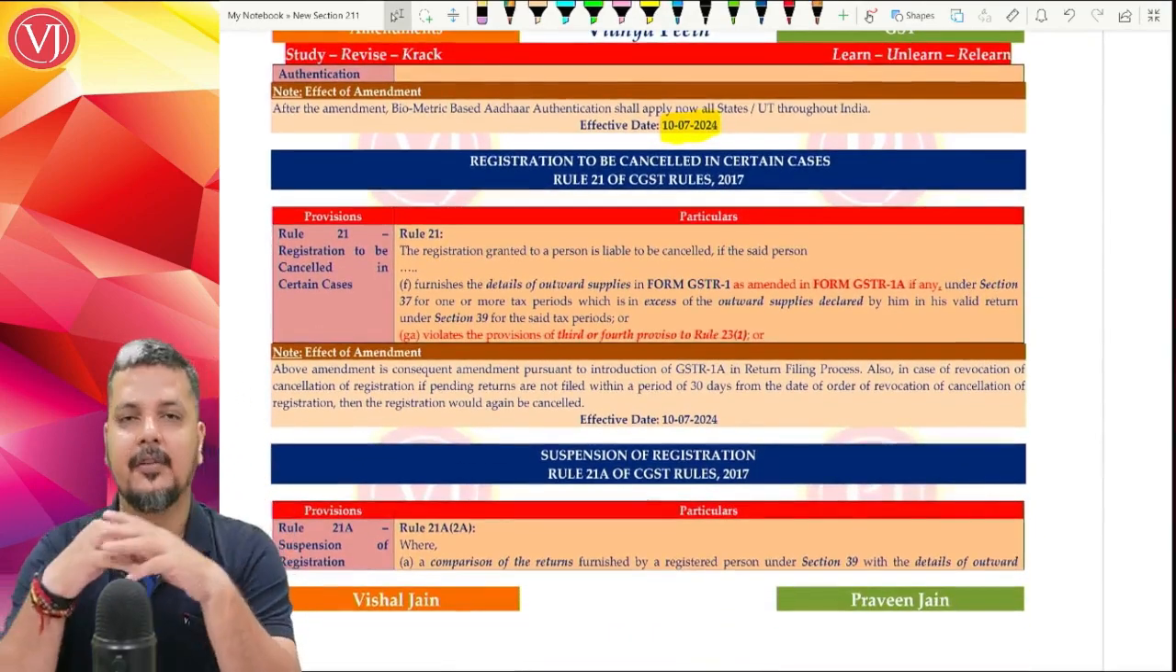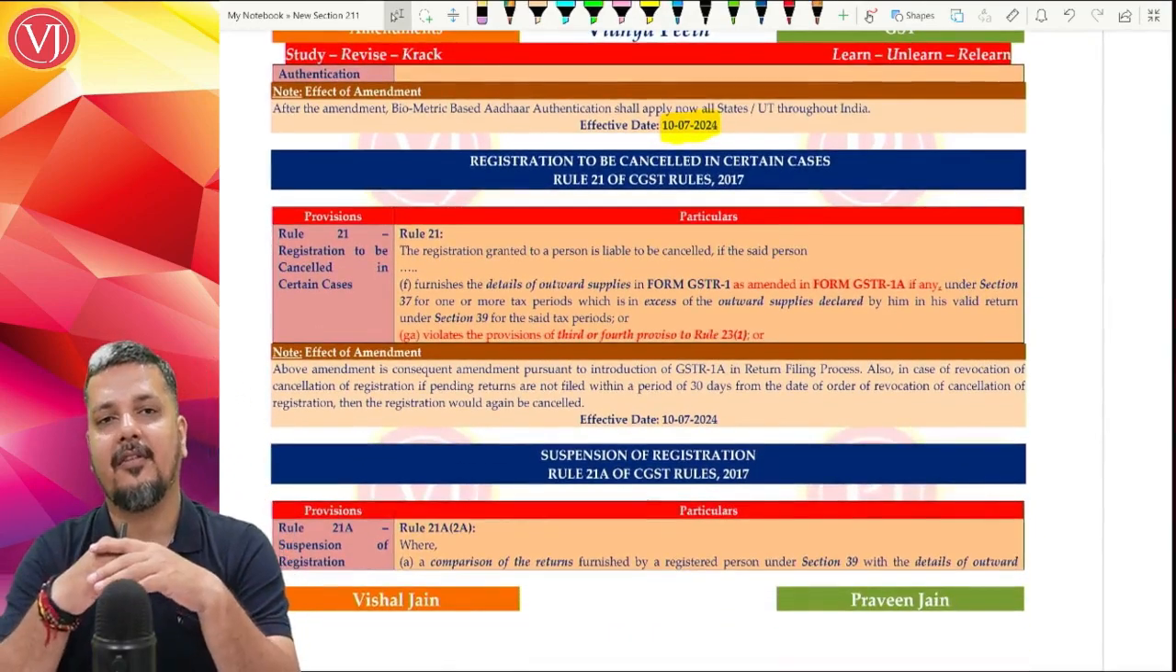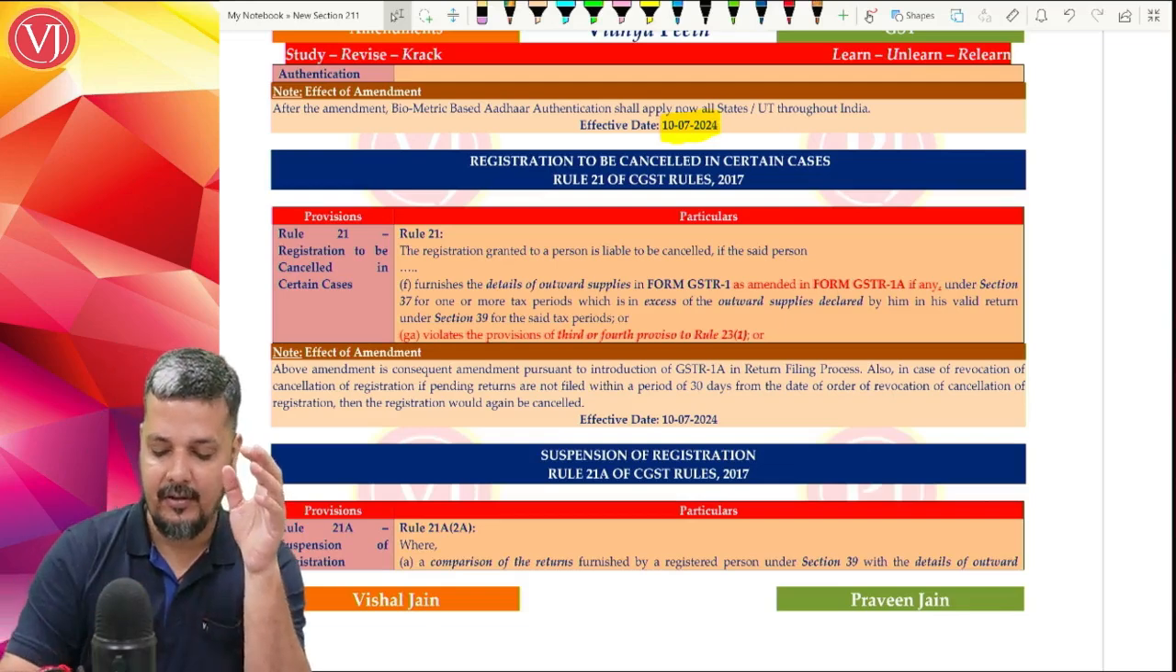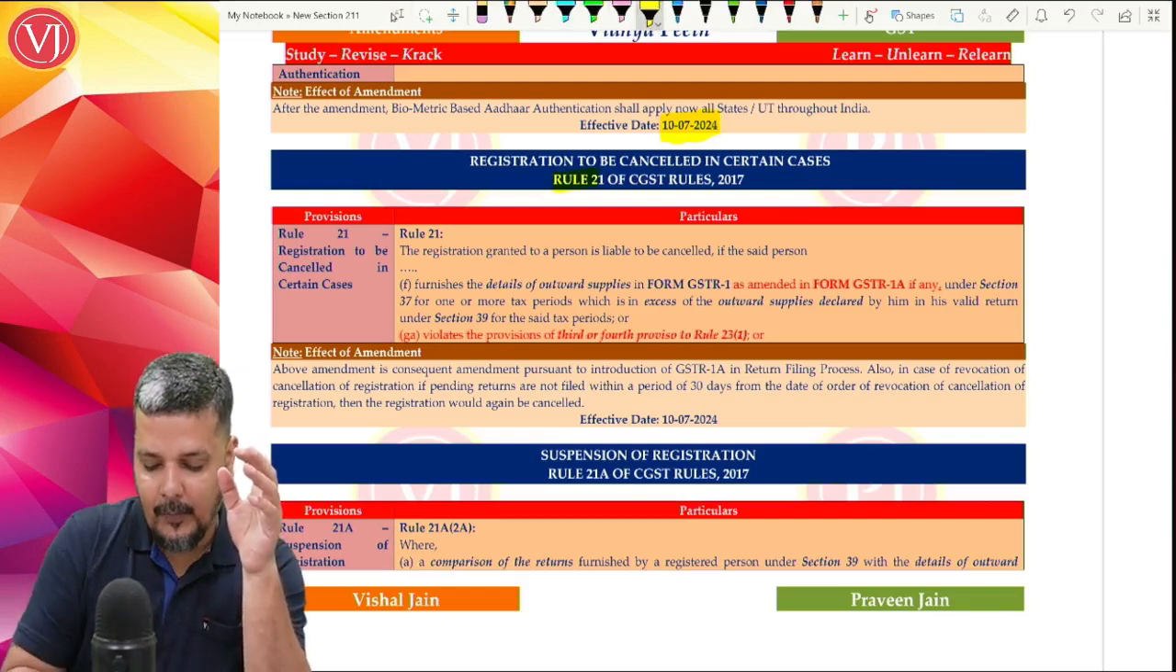Moving on, there's an amendment in your cancellation part of registration which is there in your Rule 21.